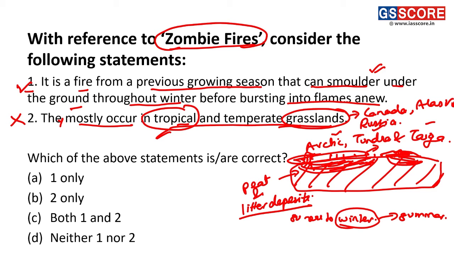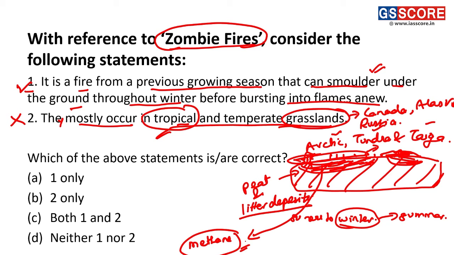So the question here is, why does this fire happen here? Why is this zombie fire, or this hidden fire or secret fire, happening here? In this peat region, when it is dry, it contains methane gas also. This methane gas burns quickly, which helps in igniting the fire.